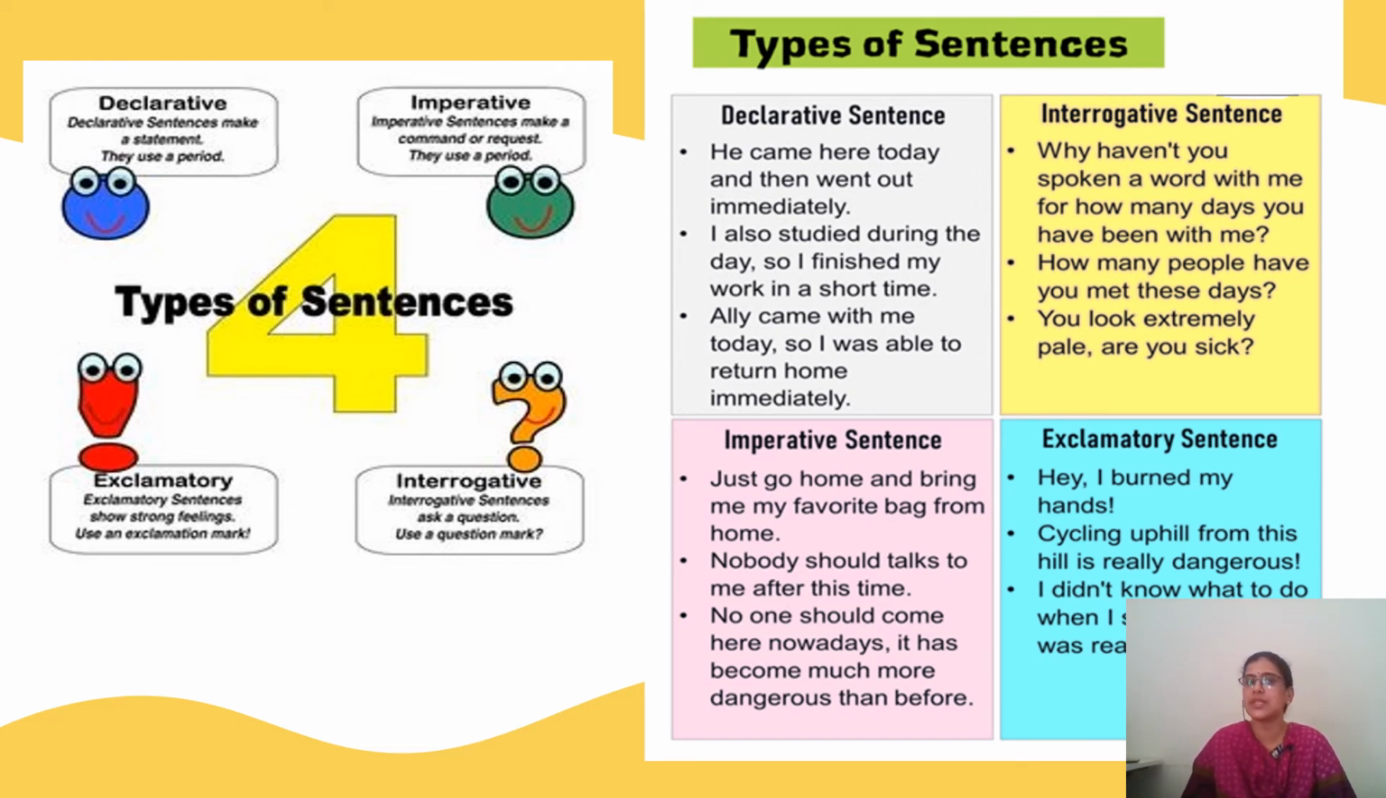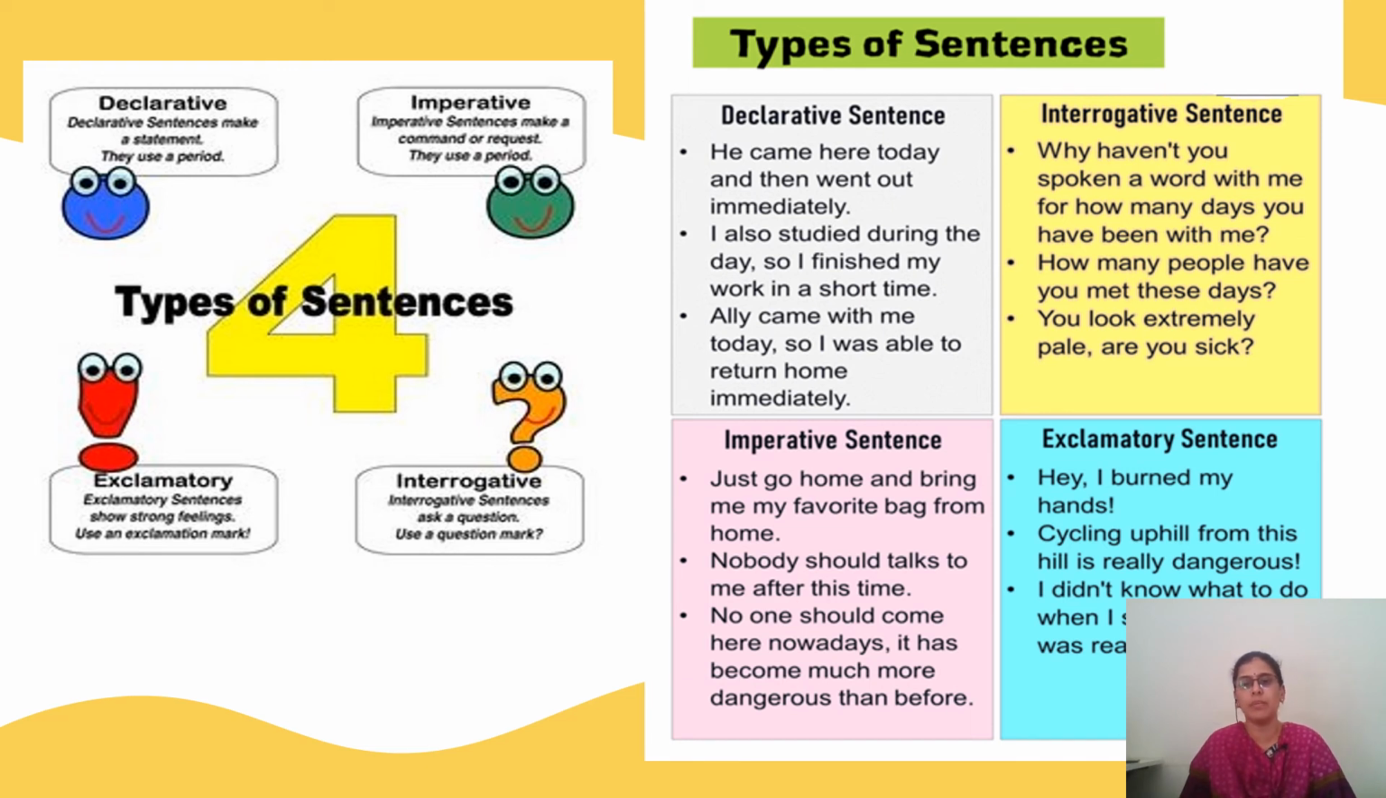For an imperative sentence also we use a full stop, or period. For an exclamatory sentence, when we have to show our emotion, our strong feelings, we use an exclamation mark. You must have learnt about exclamation marks in your previous year classes in the punctuation marks topic. Then your interrogative sentence ends with a question mark. I hope you are all familiar with what a question mark is. We use this punctuation mark at the end of an interrogative sentence.